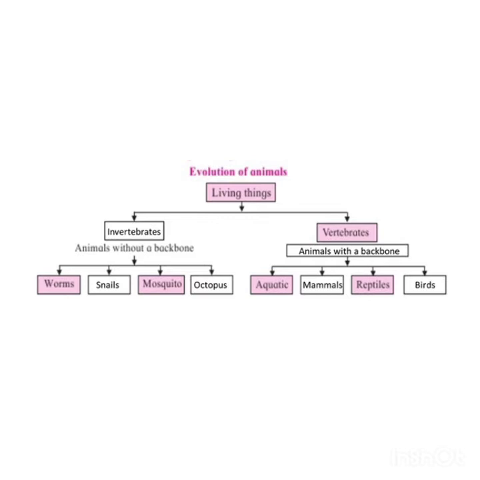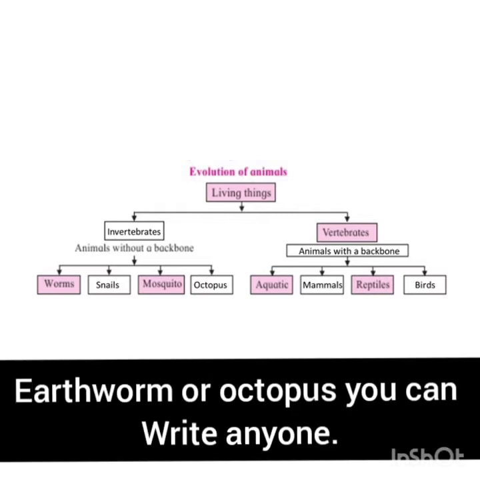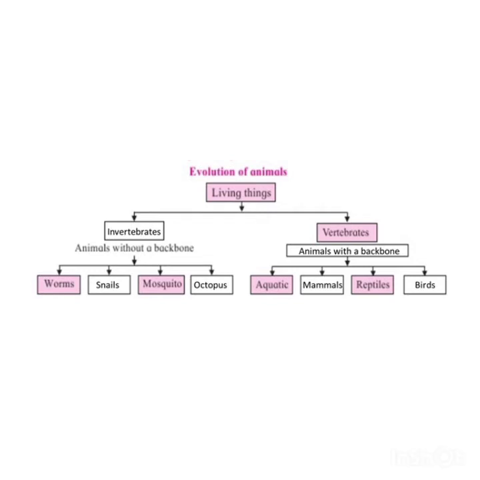So the first answer is invertebrates. There are four types of invertebrate animals. First worm, second snail, third mosquito, fourth earthworm. Complete the chart in your notebook. And second part, vertebrates, that means animals with a backbone. There are four types of vertebrates: aquatic, amphibian, reptiles, mammals.